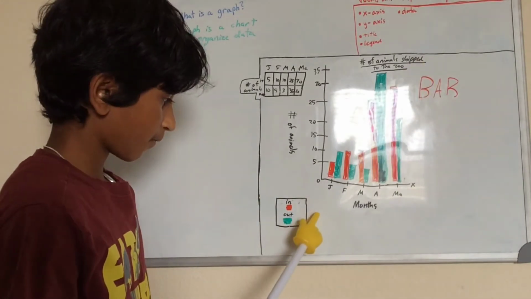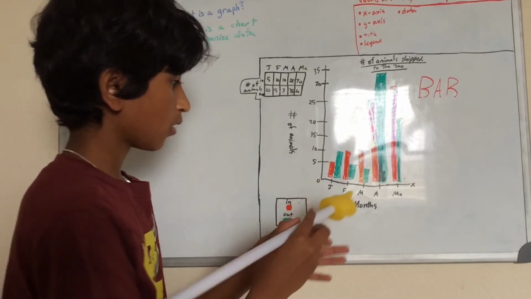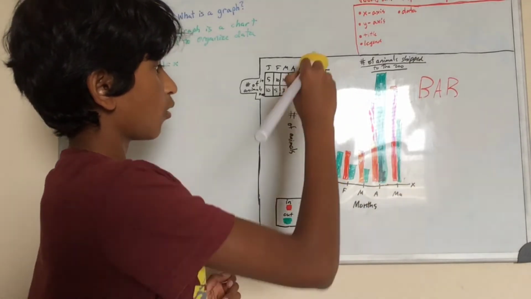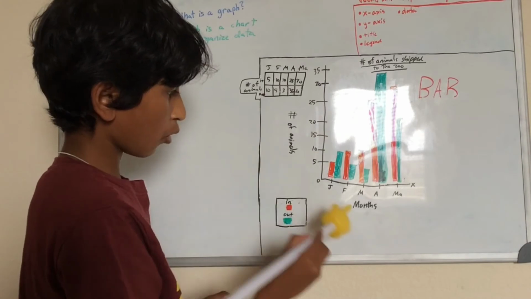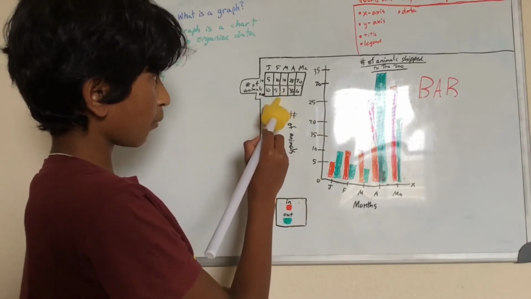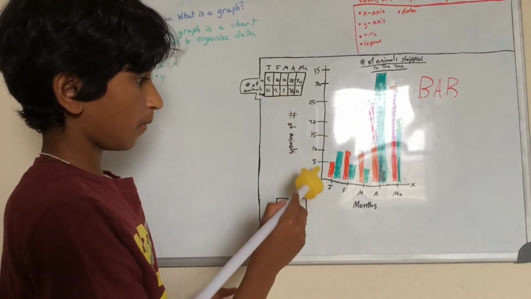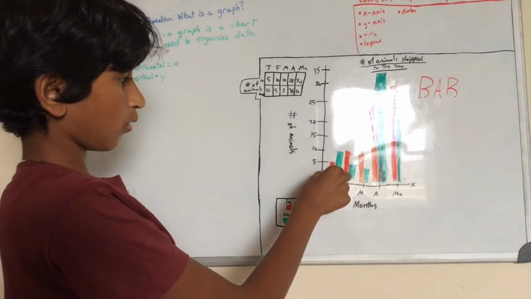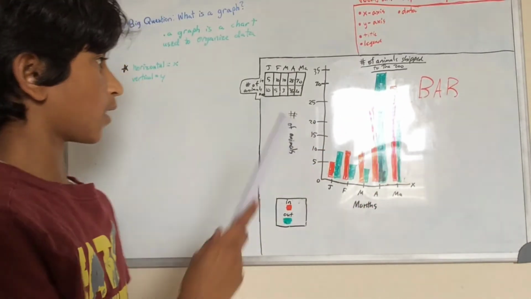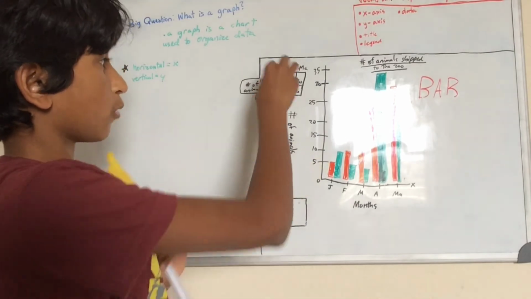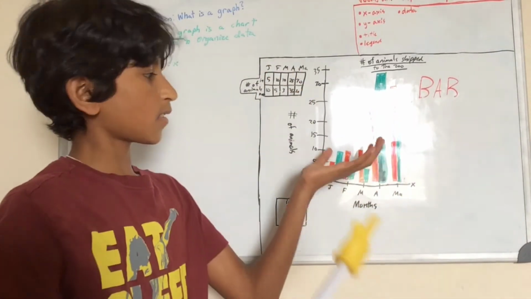Title, legend, x-axis, y-axis, labels, data table, and this is the data, the red and green. That's basically all the data because this is the data we collected and we just put that data here. So this is still the data.